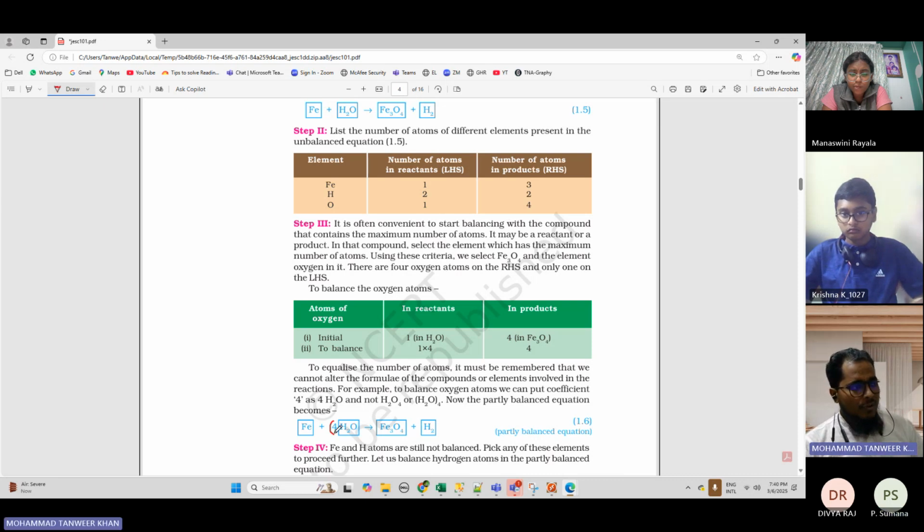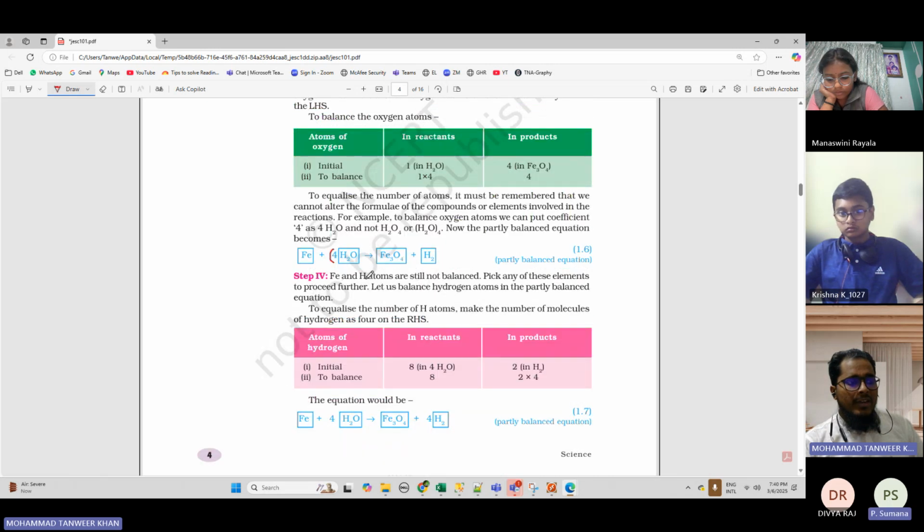So why are we multiplying with 4 here? To equalize both LHS and RHS. Because on the right side we have 4 oxygen, so we want 4 oxygen on the left side as well. That's why we are multiplying this with 4, and that's why we have written 4 here, right? Now, after this, what will happen? Fe and hydrogen atoms are still not balanced. So oxygen is balanced, but what about Fe?